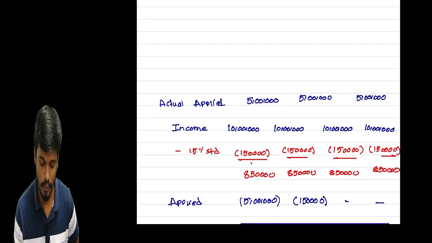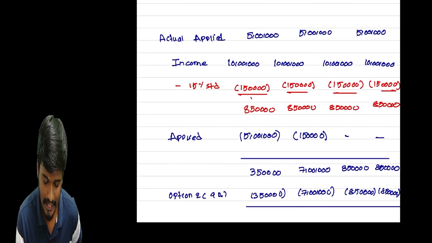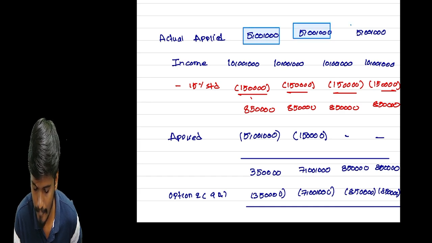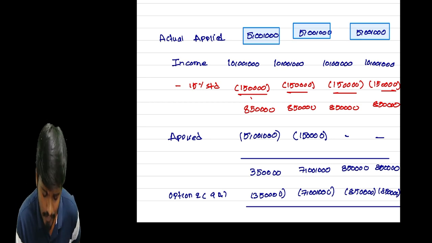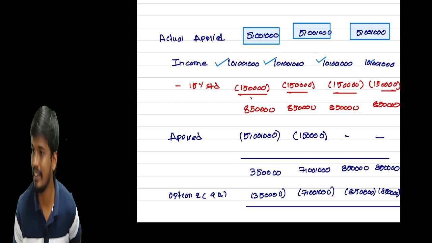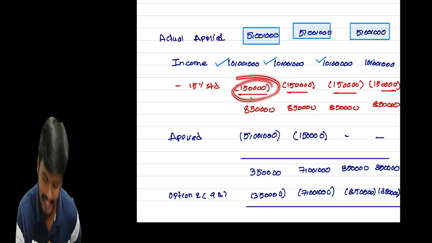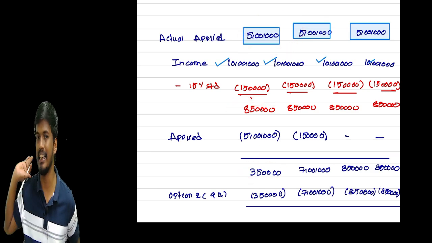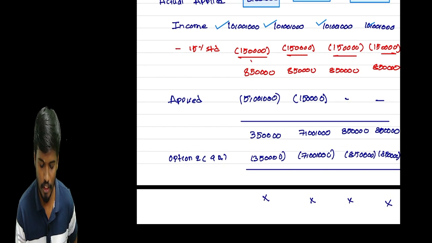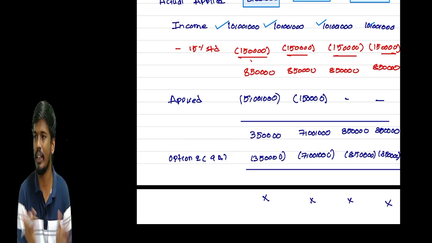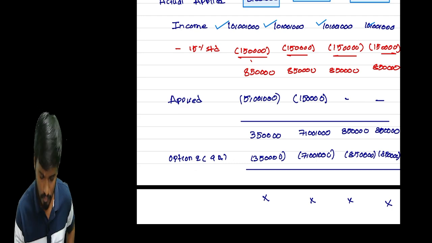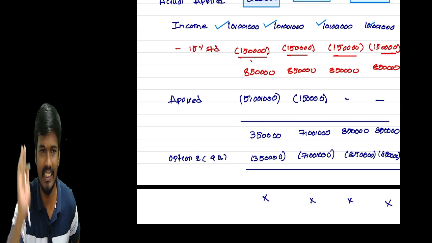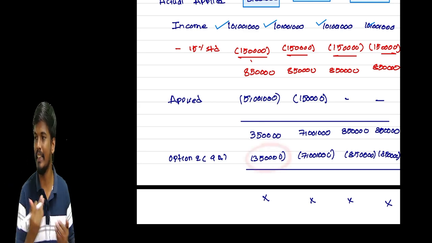We treat this also as deemed application in the year. But for actual application, I will take one example, sir. This is case 3. Your income is 10 lakhs every year. Of the first 10 lakhs, 1,50,000 is the standard deduction. Of the 8,50,000, you applied 5 lakhs. The remaining 3,50,000 is required to pay tax. But we apply option number 2, because for any other reason I am not able to apply in the current year. So we make one declaration to the AO at least 2 months before the due date of filing. The AO grants that exemption, so we can treat that 3,50,000 as deemed to be applied in the year.